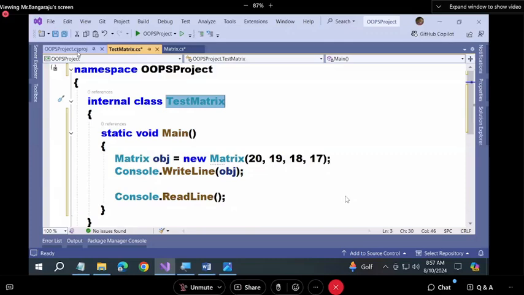Let us see. No. Array, I already explained this to you. One day we have EMP.